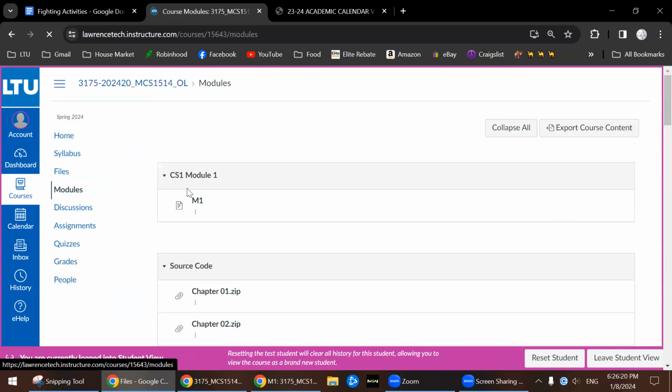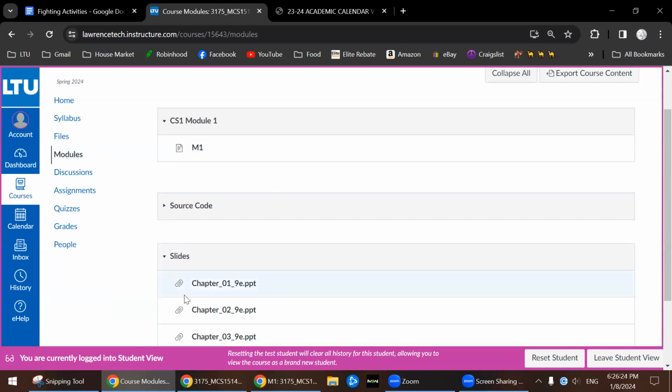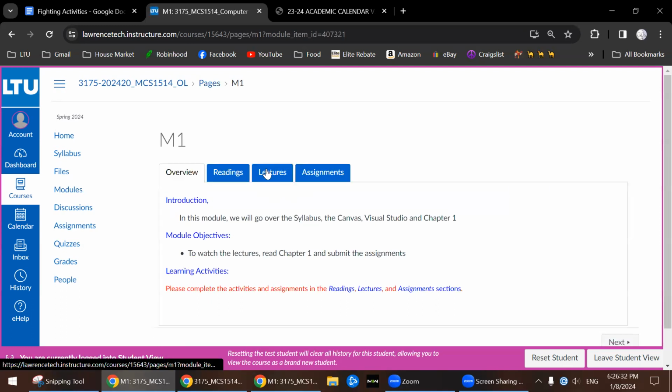Modules, so these are what you're gonna see. So this is the source code again. These are the slides again. And module 1 for week 1, 2 for week 2, etc. We can go to module 1, which is this week.